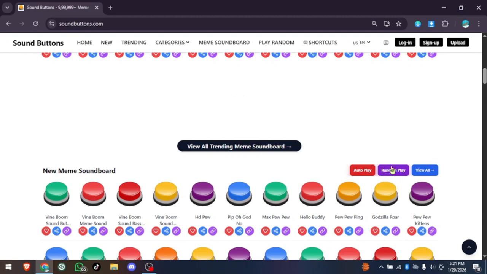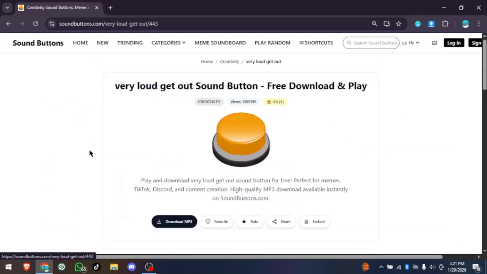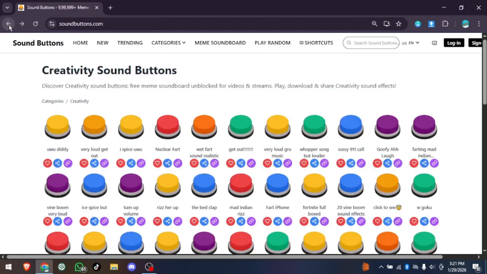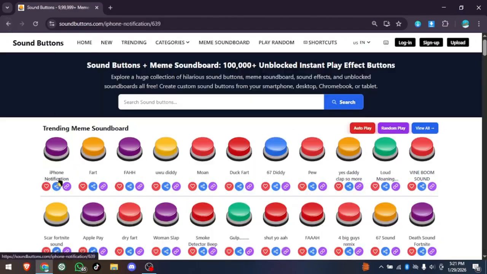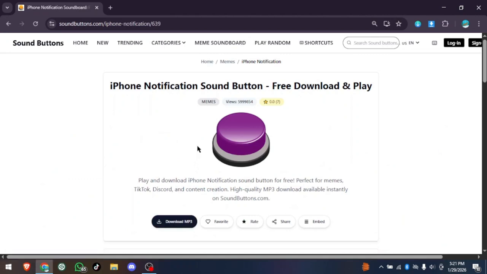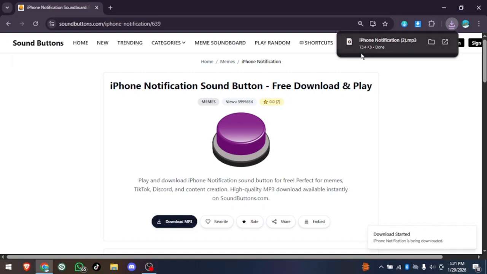You can also use random play to instantly discover new and unexpected sounds. Sound Buttons works unblocked on mobile, desktop, Chromebook, and tablet. No app or software required. To download a sound, open any sound page and click the Download MP3 button. The sound will start downloading instantly.